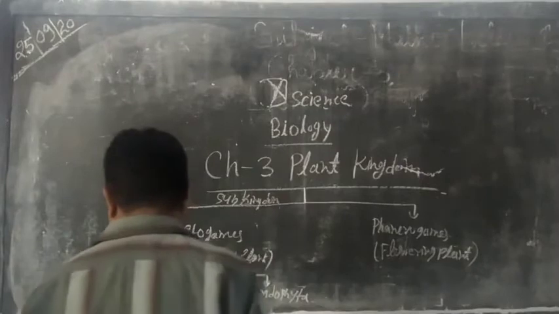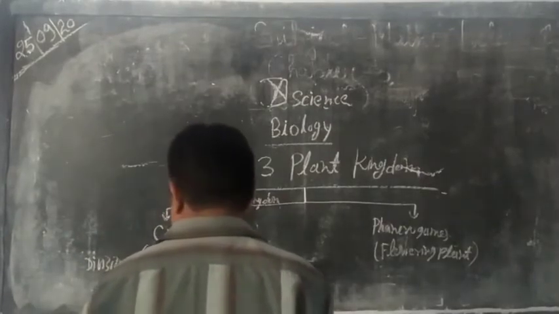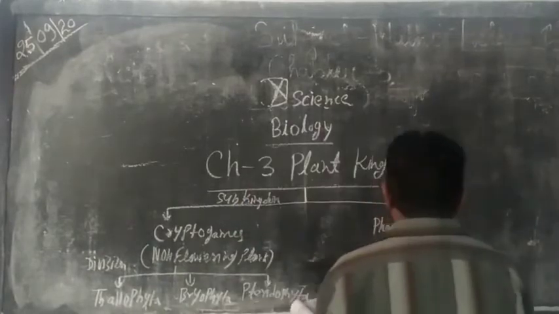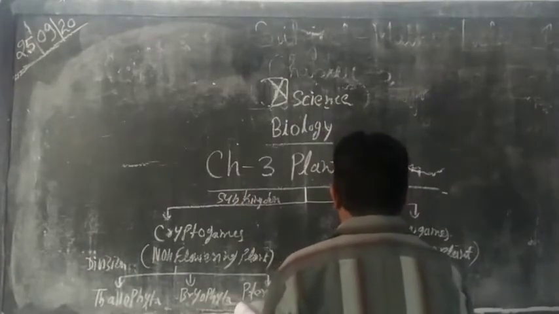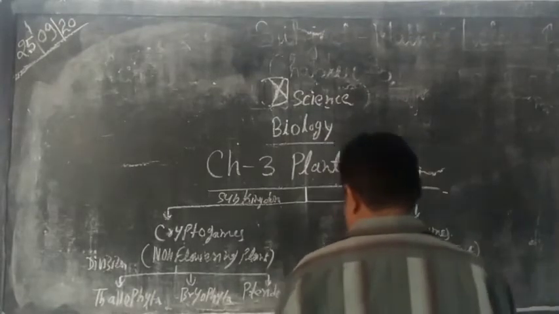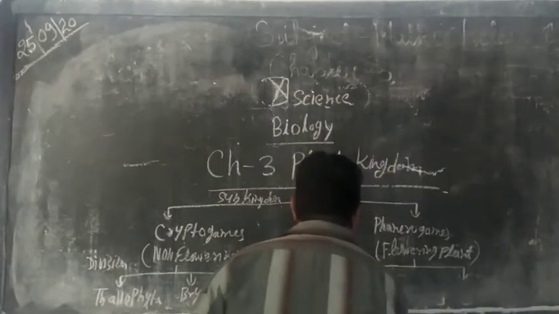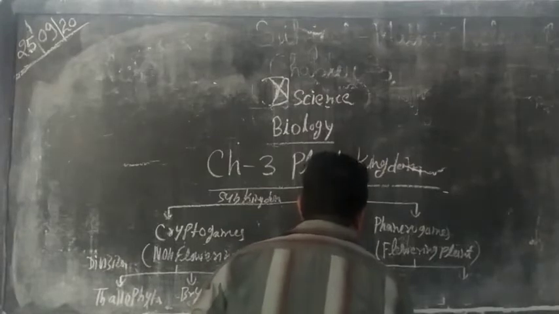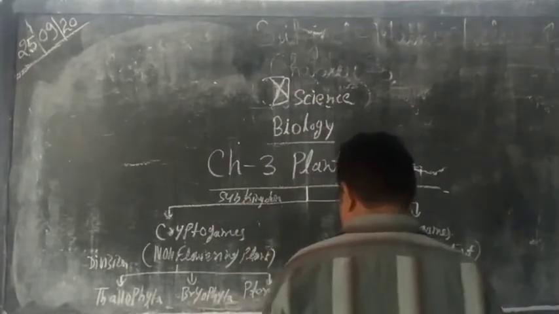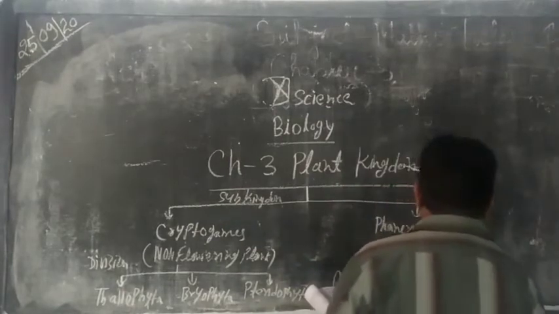So non-flowering plants are divided into three divisions, while phanerogams or flowering plants are divided into two divisions. First one is gymnosperm, and next one is angiosperm.